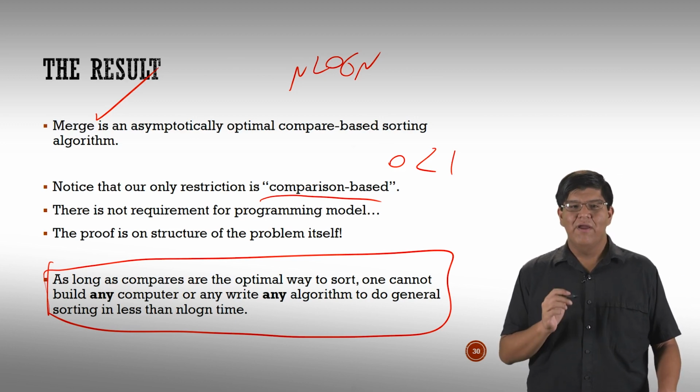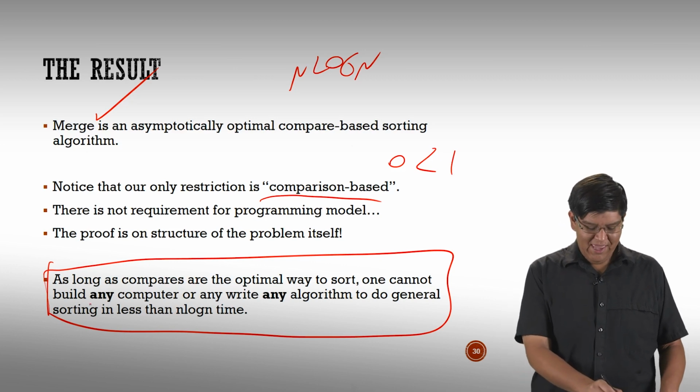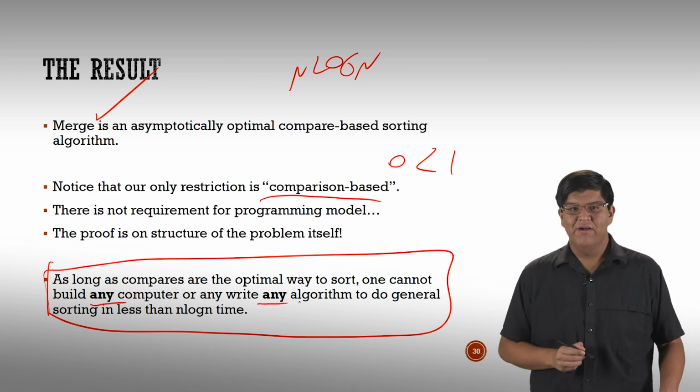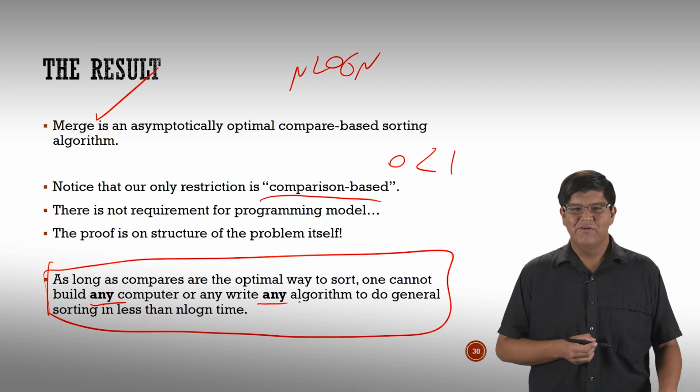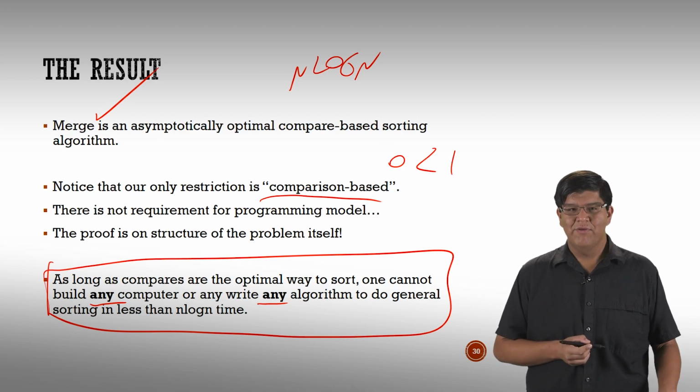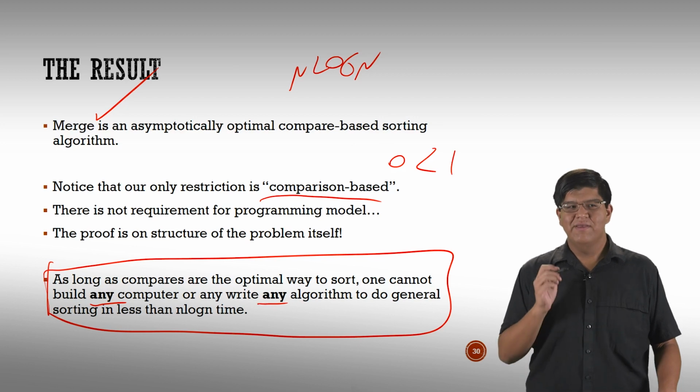And that result is very, very strong. Notice I have the word "any" here. So no matter what you do, no computer you build, no matter what algorithm you come up with, in all the millions of years to come, you will never do better. And that to me is nice. It's a little bit comforting to know that right here and now, we do have the very best there will ever be. All right, so that's it for merge sort and our analysis of algorithms.